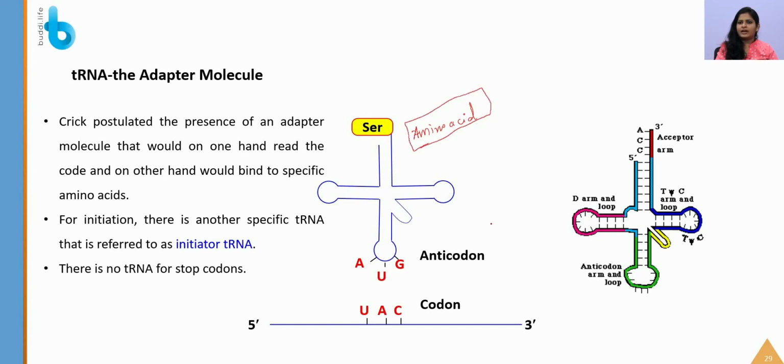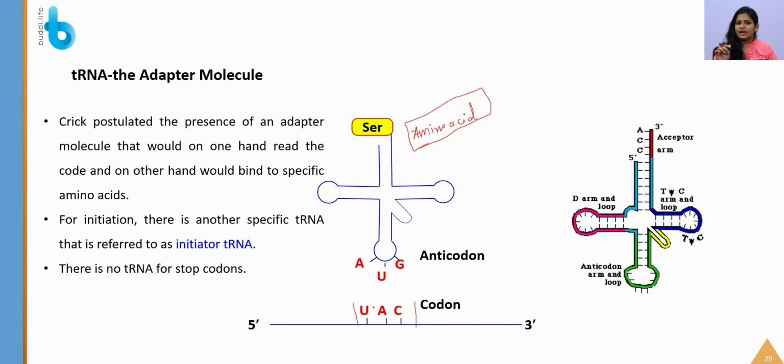Apart from that, it will also have an anticodon arm or loop. Generally, mature tRNA will appear like a clover leaf structure. It will have 3 arms: one is the T psi C arm, the D arm, and the anticodon arm or loop. So what will this anticodon loop do? It will carry the anticodon which is specific for that particular codon which the mRNA carries.